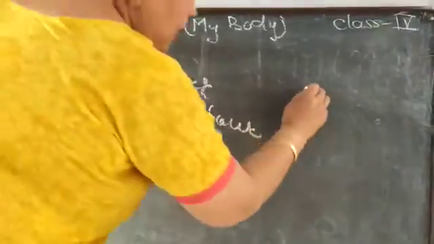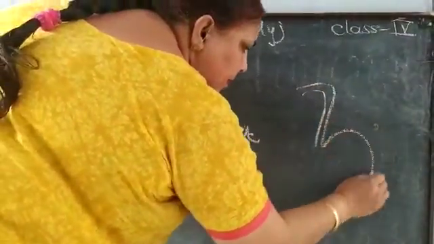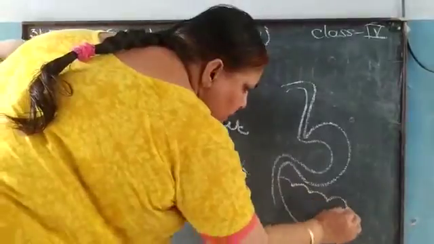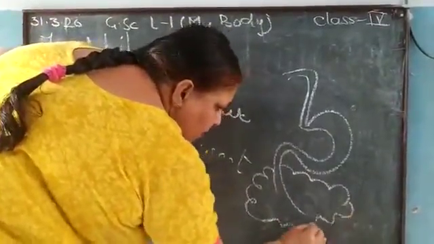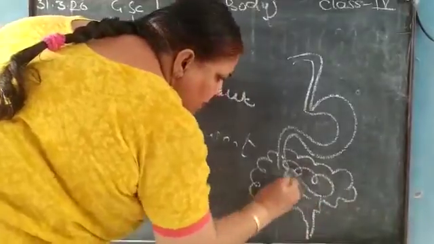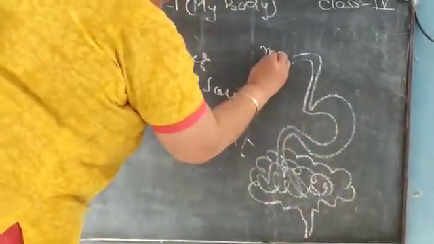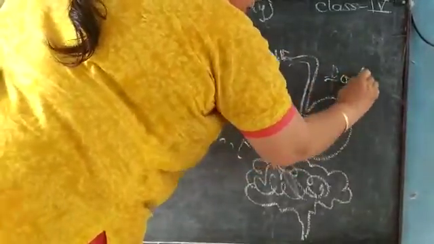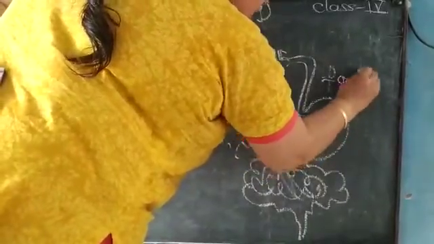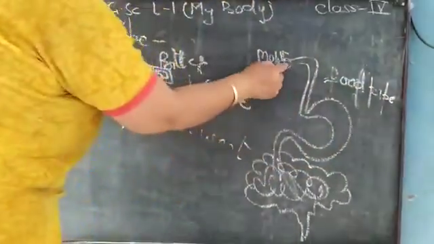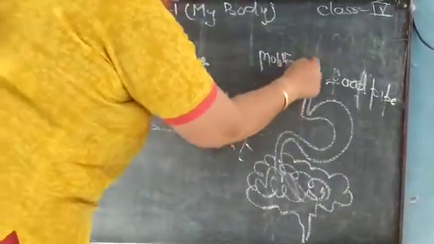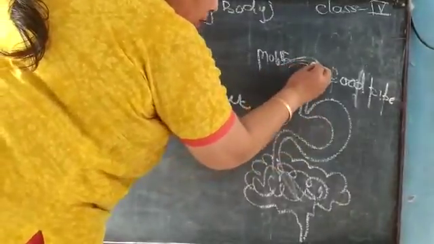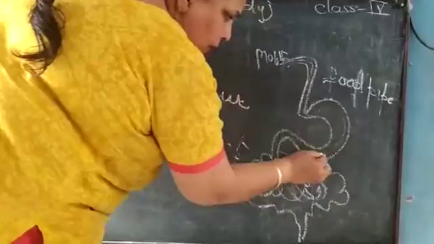Now let us draw the digestive system. See, this is the mouth, the first part. This is the food pipe. Inside the mouth we have teeth and tongue. Now this food pipe helps to push the food into the stomach. Food starts moving from the mouth and then it comes to the stomach.